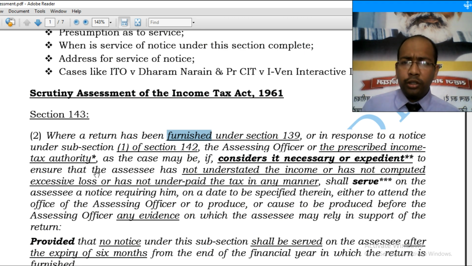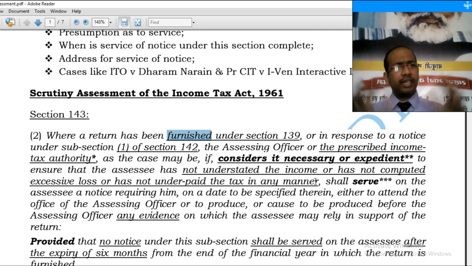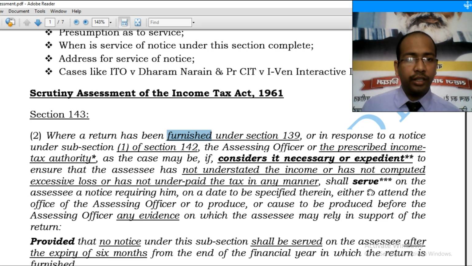To ensure that the assessee has not understated the income or has not computed excessive loss or has not underpaid the tax in any manner, to check the correctness of the return and the completeness of the return, notice under section 143(2) can be issued. I am using the term issued, but has the legislature used the term issued?